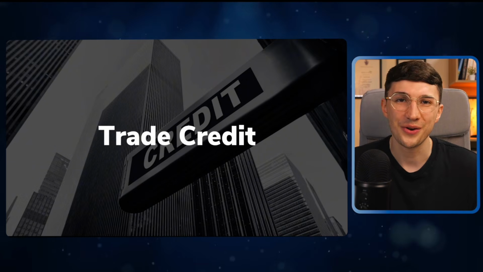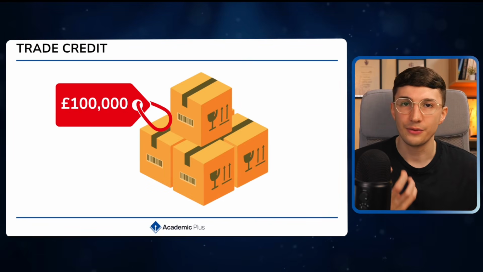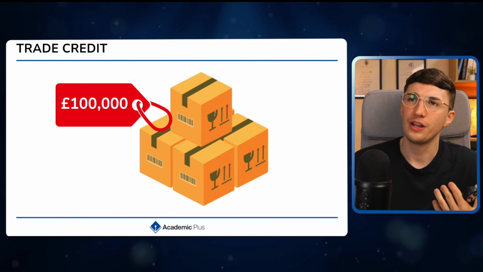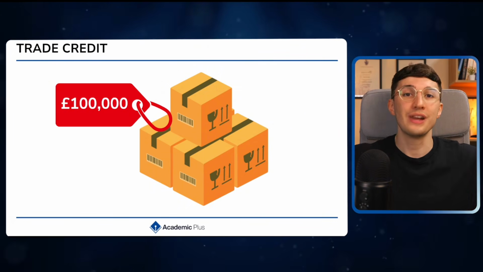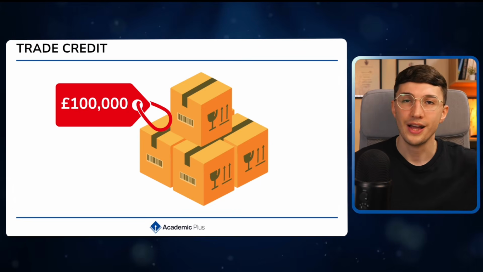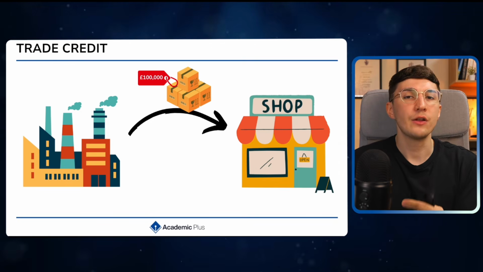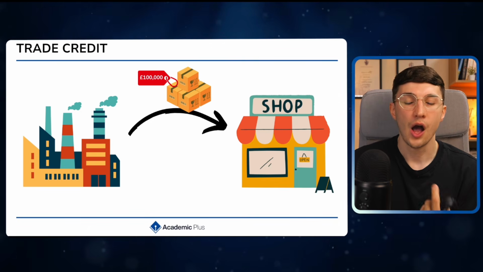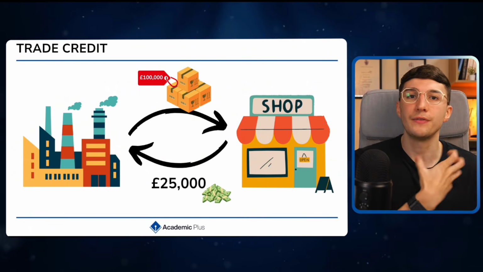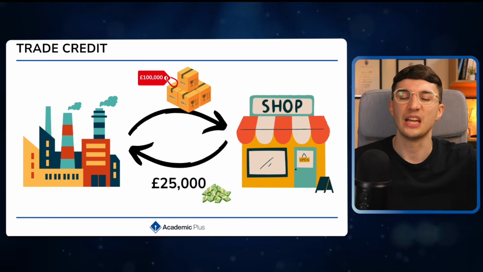The next type of external finance we'll take a look at is something called trade credit. Once again, this is different to borrowing or selling shares to raise capital, because trade credit is more of an agreement. Let's say I'm trying to get £100,000 of raw materials from my suppliers. So they send it today. What trade credit does, instead of me paying the full amount today, is let me pay it at a later date. So I could say, how about I give you £25,000 today and I'll give you the rest of the £75,000 in 2 months' time.